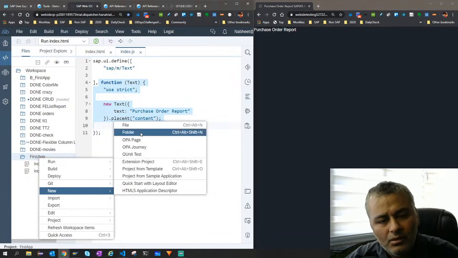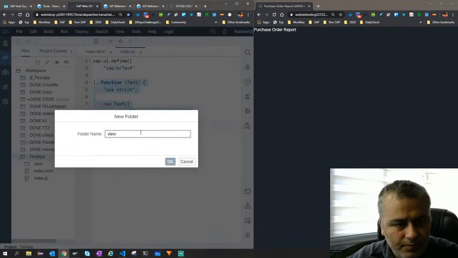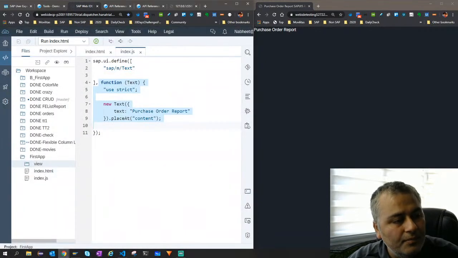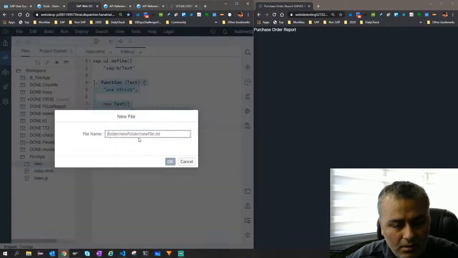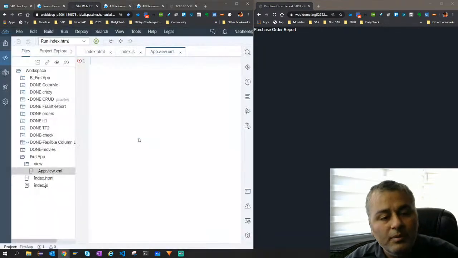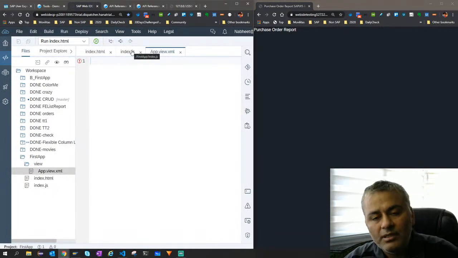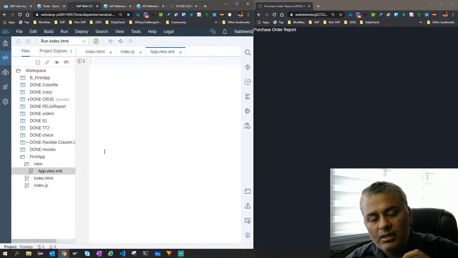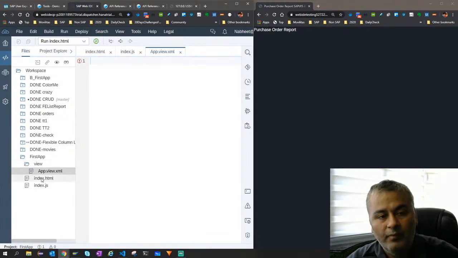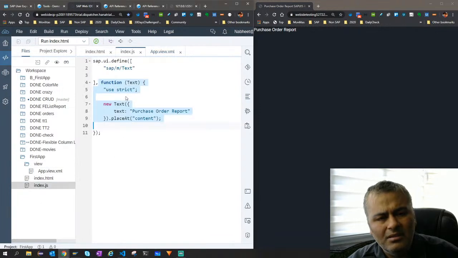This is very crude. So maybe we create a folder called view, and then we create a file called app.view.xml. You need to remember that whenever you create any view, I'm trying to segregate my view into one place and controller into another, and then I will explain what is model view controller also. But basically, important is to understand the structure of our app, right? So I want that this looks crude here.